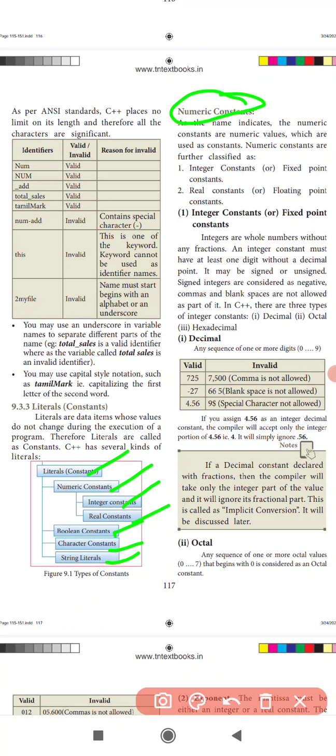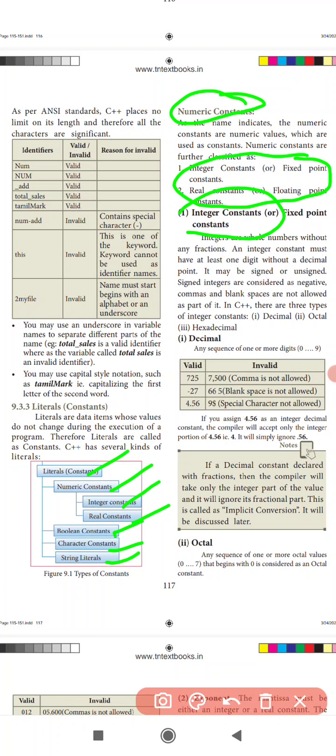There are two classifications: integer constant, the fixed point constant, and real constant, the floating point constant.